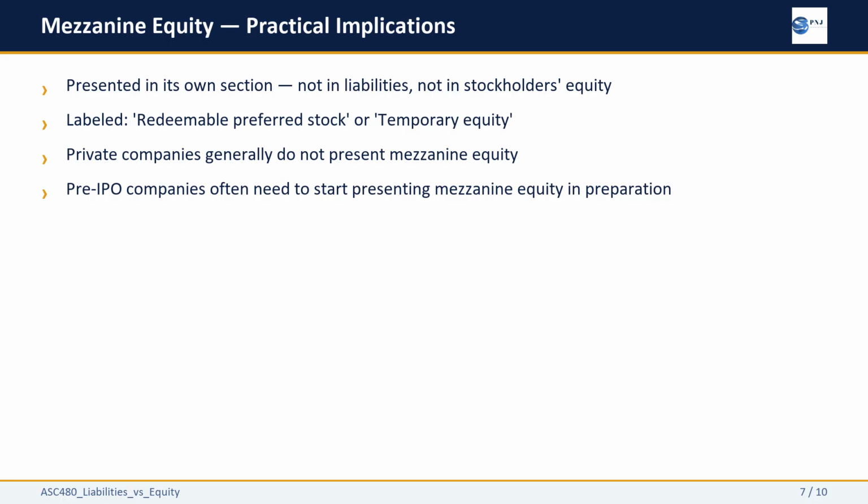Private companies generally do not present mezzanine equity. But here is an important nuance for companies preparing for a public offering. Once a company anticipates going public, it typically needs to start retroactively presenting mezzanine equity in its historical financial statements. Teams working with pre-IPO clients need to assess this early, not at the last minute before the offering.